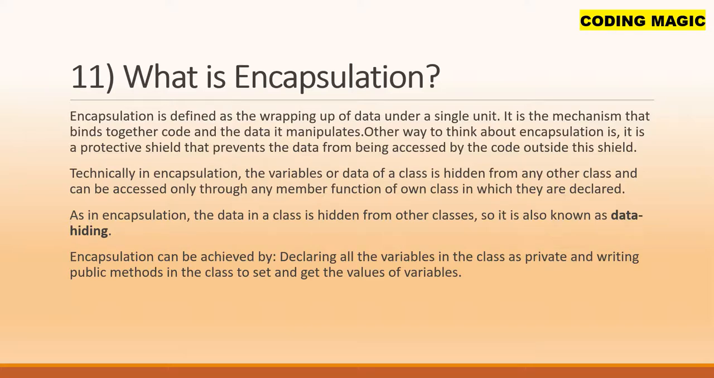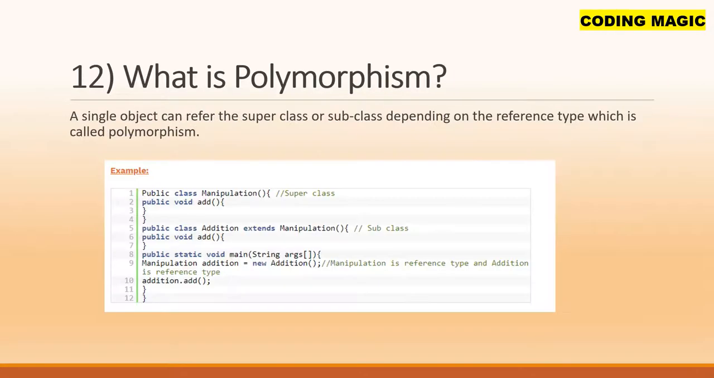As in encapsulation, the data in a class is hidden from other classes, so it is also known as data hiding. Encapsulation can be achieved by declaring all the variables in a class as private and writing public methods in the class to set and get the values of the variables.